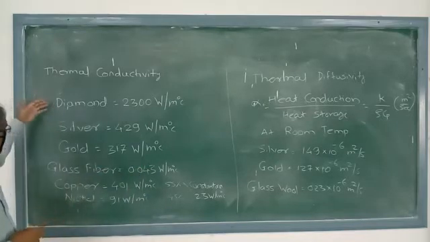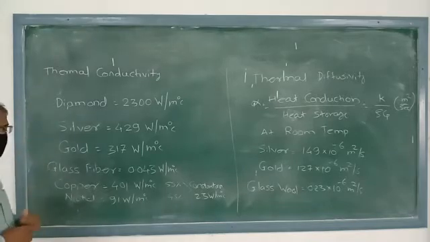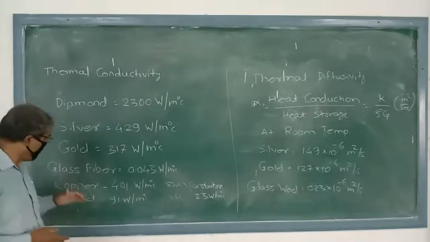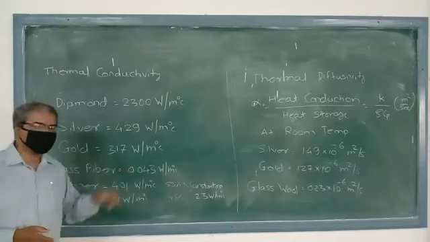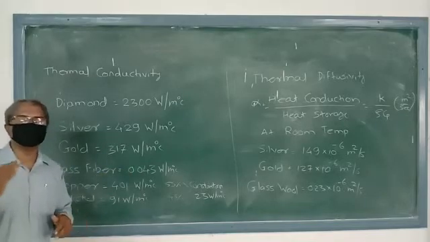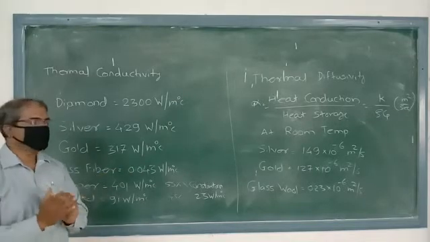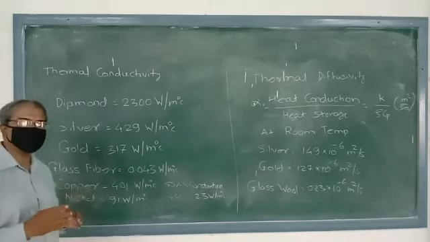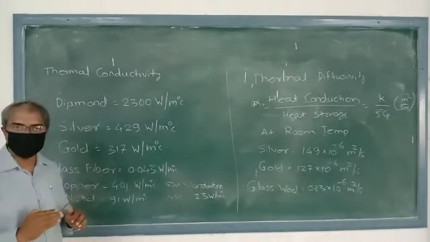Now these different materials have different thermal conductivity. So the glass fiber has lower thermal conductivity. It is a bad conductor of heat. So that's why it is used as an insulation material.